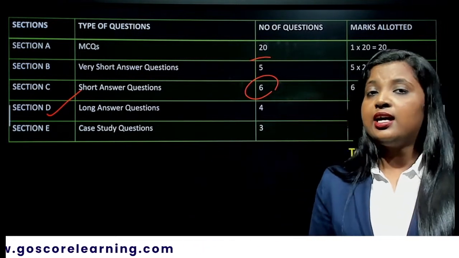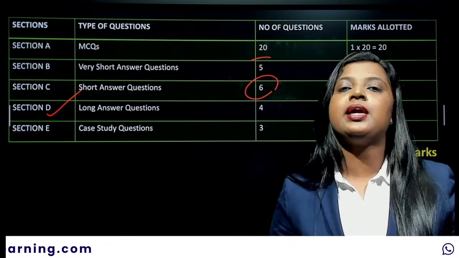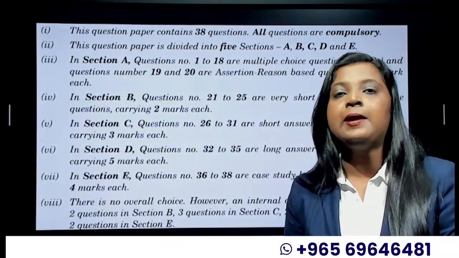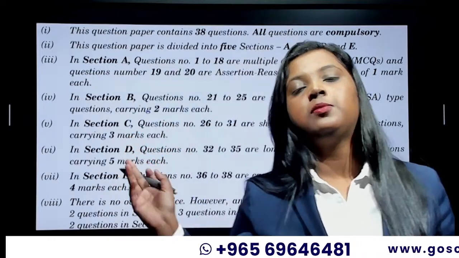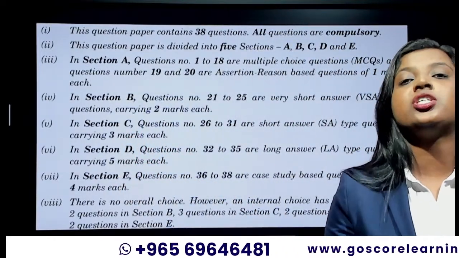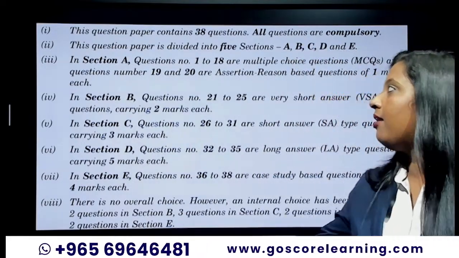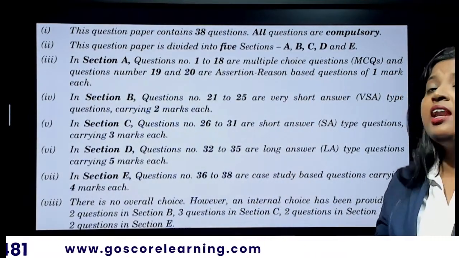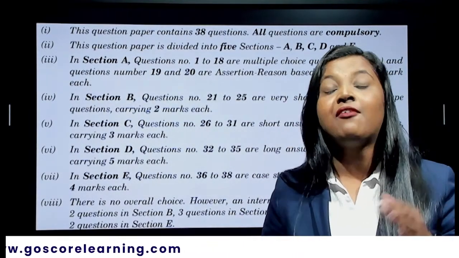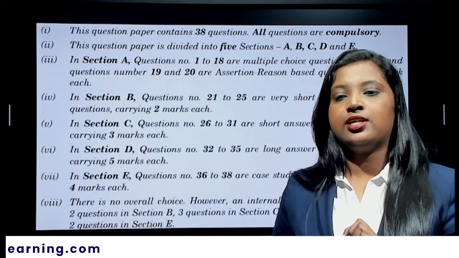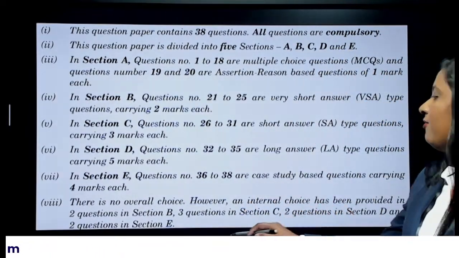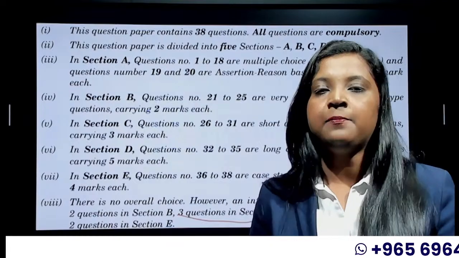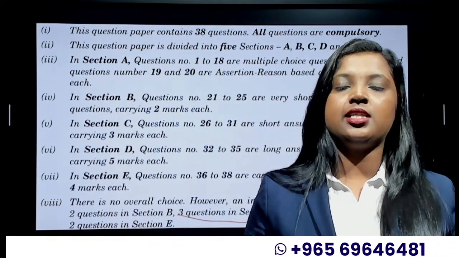As you know, 18 questions will be MCQs, and then the last few questions will be assertion reason questions. This is actually a previous year question paper. I just snipped this from it. This will be your instruction page. As you can see here, you will have 18 questions and then 2 assertion reason questions, and there is no overall choice. You'll have choice questions, but that will be internal choice. In section B, you will have 3 questions, and in section C, you'll have 2 questions. So this is all about the mathematics paper.